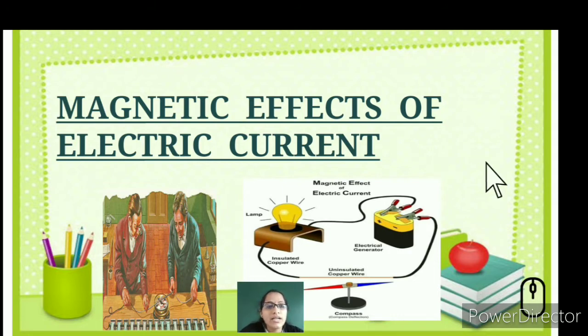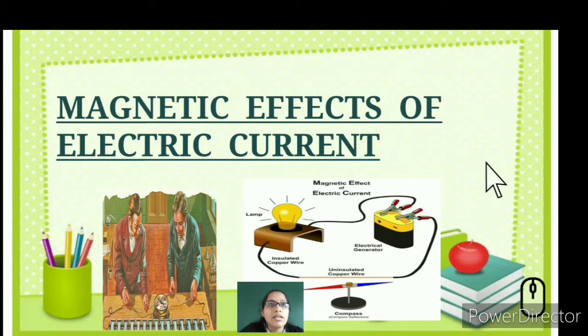Actually, he observed that the flow of electric current passing through a conductor was also able to produce a magnetic field around it. So what did he understand by this discovery? He came to know that there is a link between electric current and magnetism.